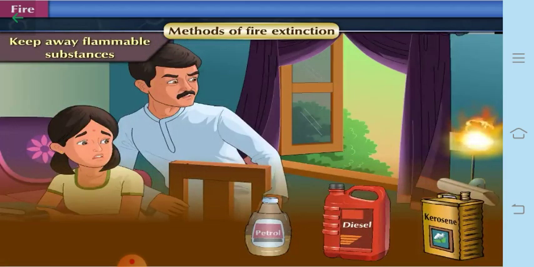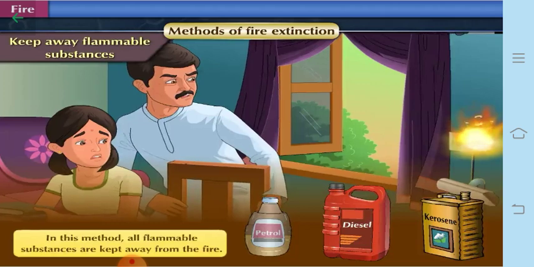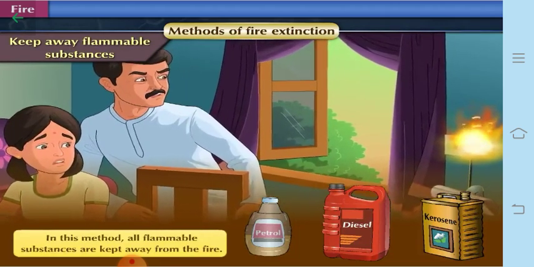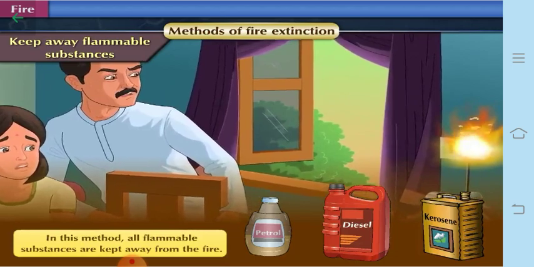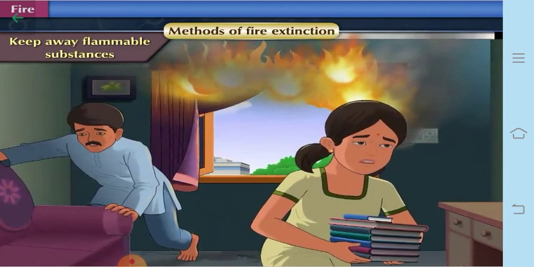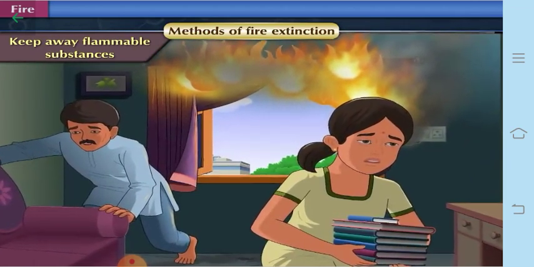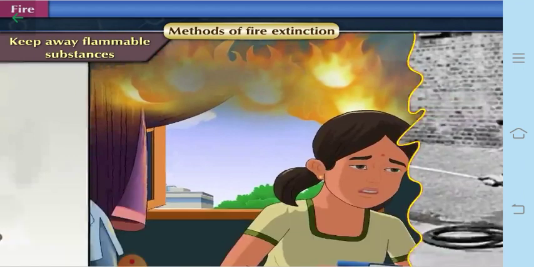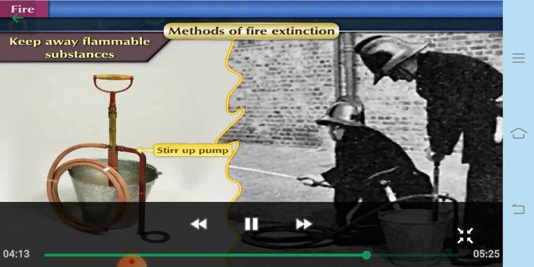Then next is keeping away the flammable substances. In this method, all flammable substances, like any wooden article, are kept away from the fire so that no source is left for the fire to spread. Sometimes the fire is very small, but because of the flammable substances which are there, the fire goes on spreading. So whenever you see any fire, always keep away the flammable material so that it does not catch.